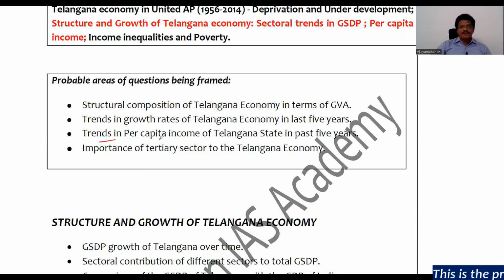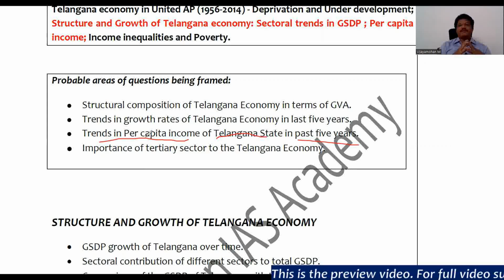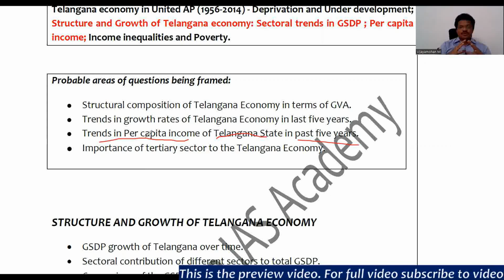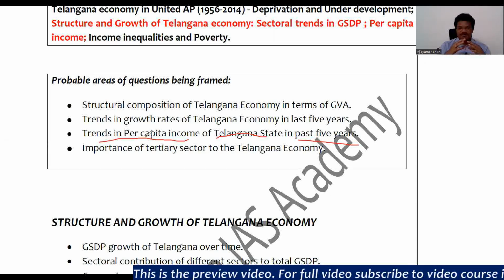Then trends in per capita income of Telangana state in the past 5 years. What is the trend in terms of per capita income of Telangana state? Whether it is increasing or decreasing, whether it is volatile in nature, and what is the position of the per capita income of Telangana when compared to the all India level. So in a comparative perspective, these are the types of trends you need to see as far as per capita income, sectoral contribution and growth rates are concerned.